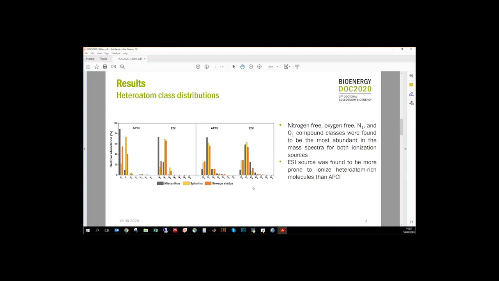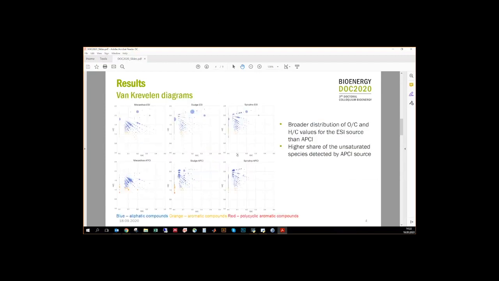The chemical composition of the bio-crudes is shown by van Krevelen diagrams, and we could see in general that the ESI source for the three bio-crude samples shows a higher hydrogen to carbon ratio as well as oxygen to carbon ratio. For the APCI source, a higher share of unsaturated species, represented by aromatic compounds and polycyclic aromatic compounds, was found.